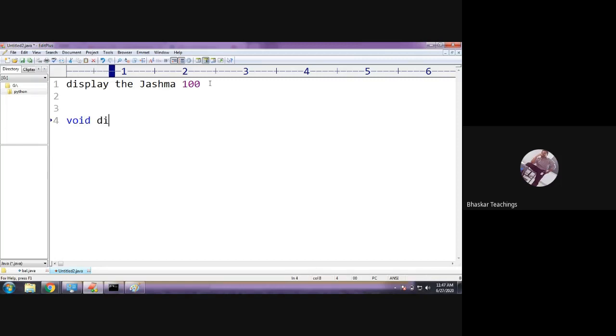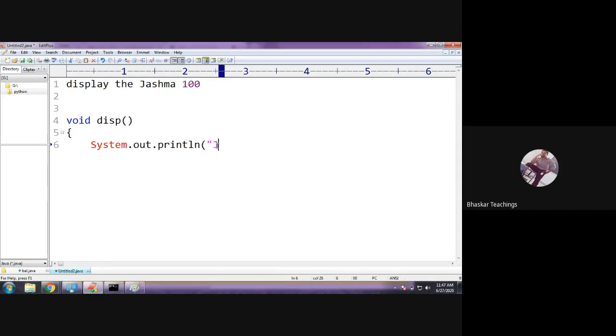Okay, some display function. I'm going to write the code: System.out.println of some text.